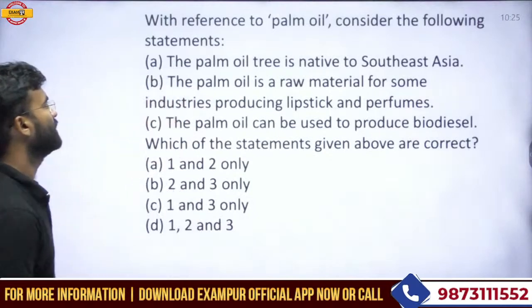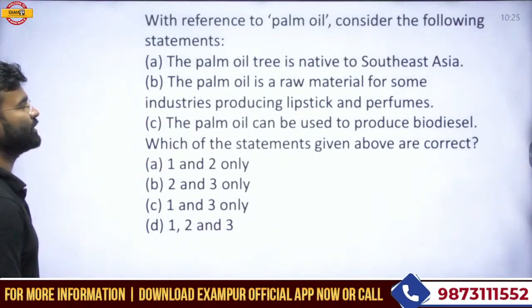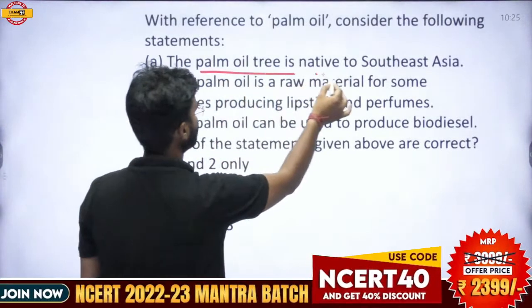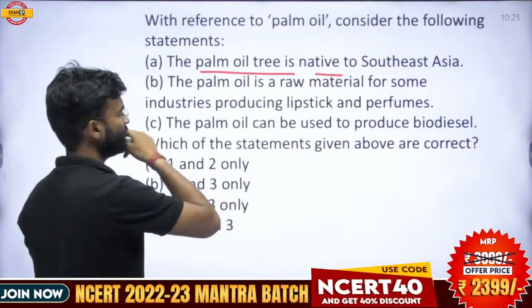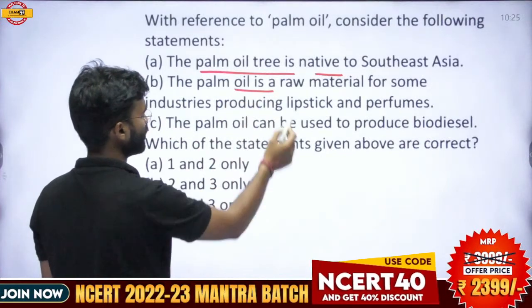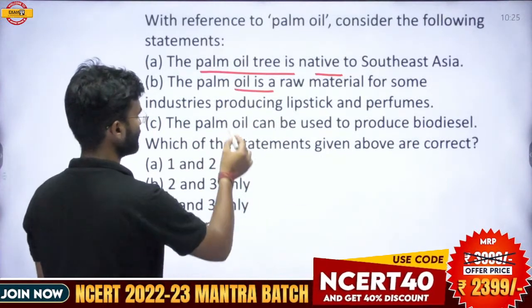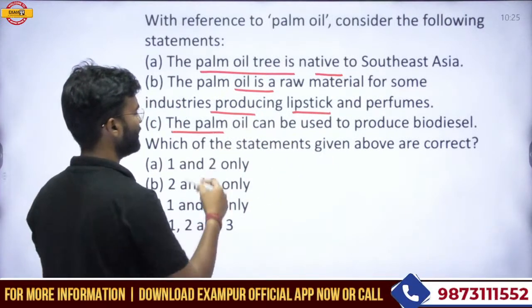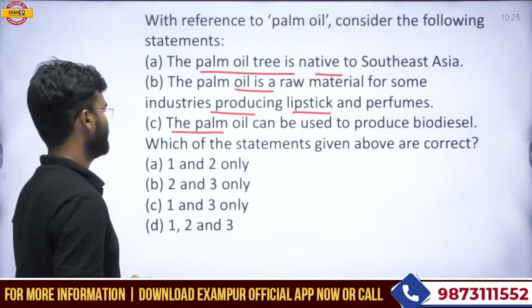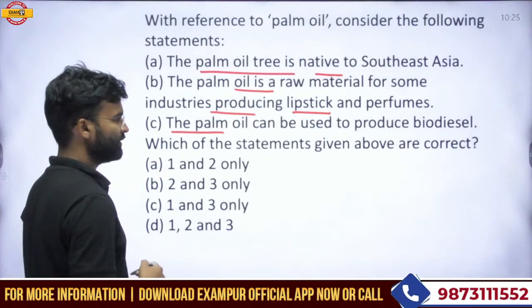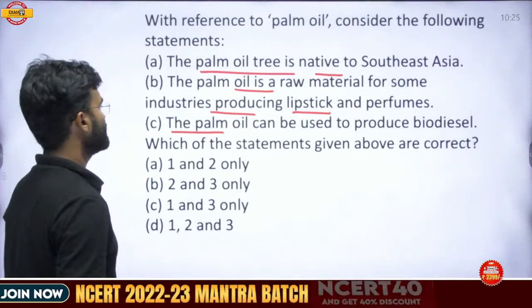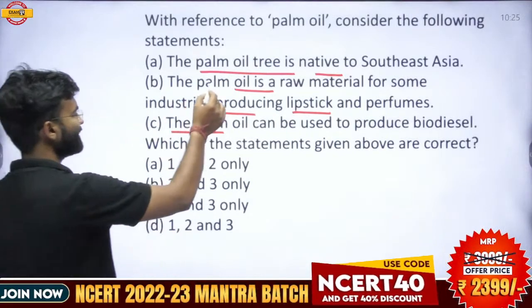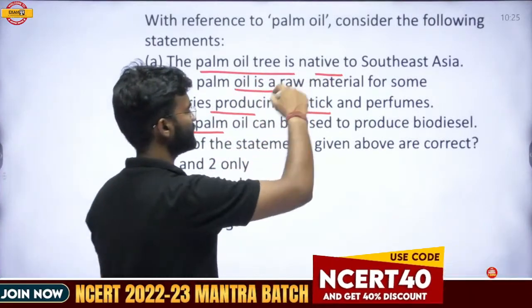Okay. So, with reference to palm oil, consider the following statements. The palm oil tree is native to Southeast Asia. Palm oil is a raw material for some industries producing lipstick and perfumes. Palm oil can be used to produce biodiesel. Which of the statements given above are correct? Here, the palm oil tree is native to Southeast Asia.